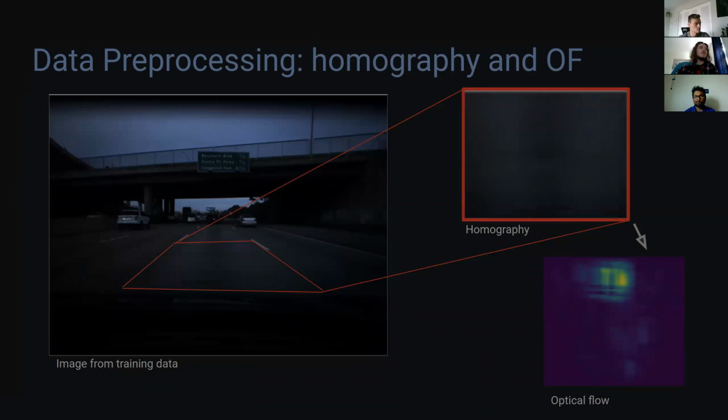So when we actually applied this to our own data and frames from the dash cam, what we could do was select a region of interest, as seen on the image on the left, and then use the homographic transform to produce a top-down view of the road, as shown by the red outlined image on the right. Then this image could be combined with its next sequential image to produce an optical flow image. This is what we actually ended up using to train our final model.